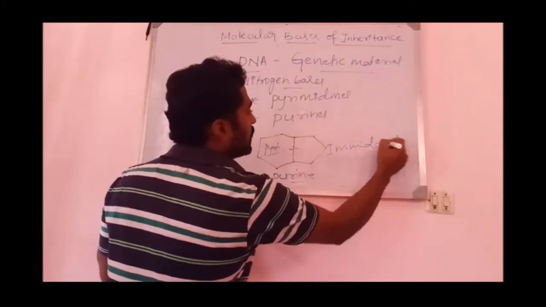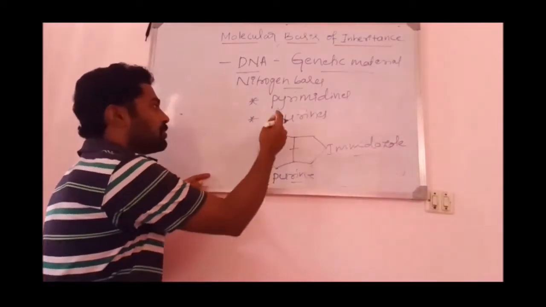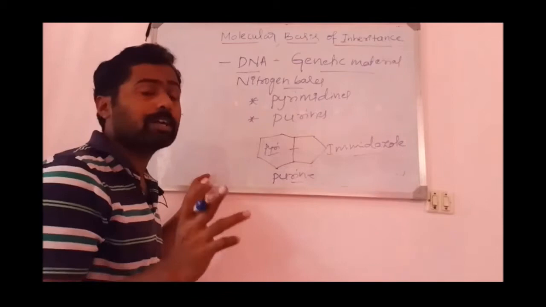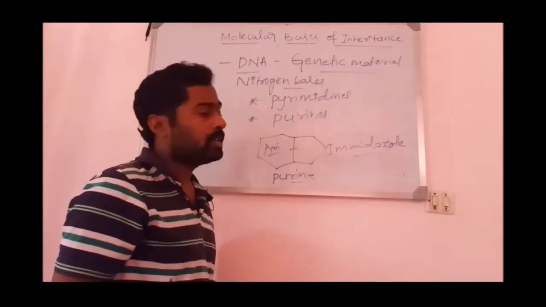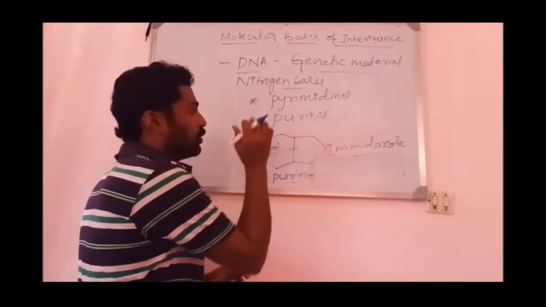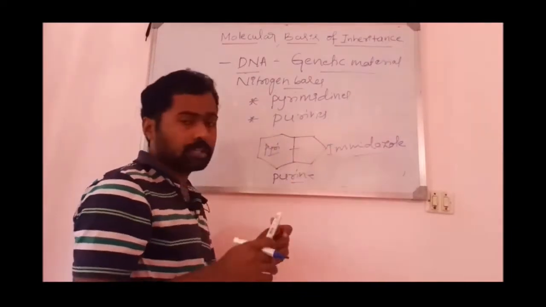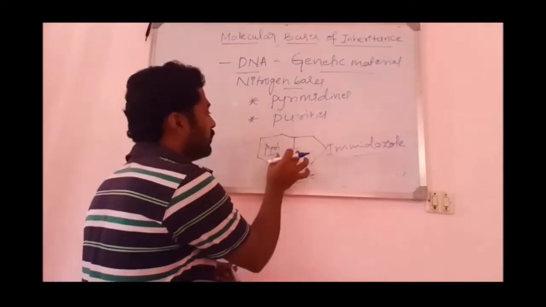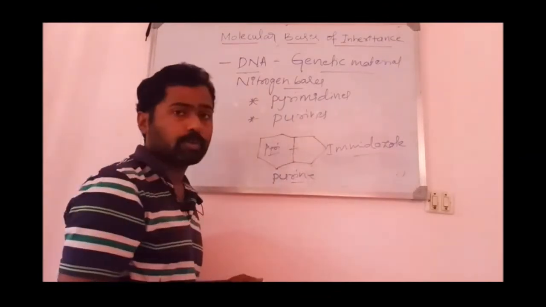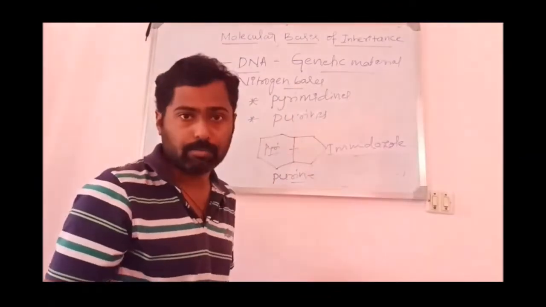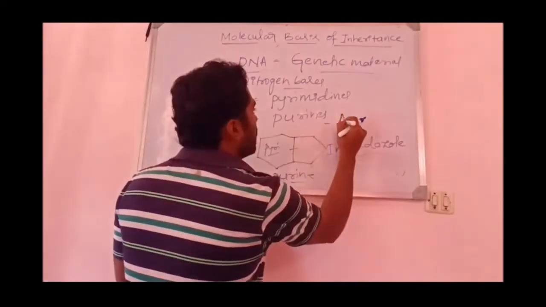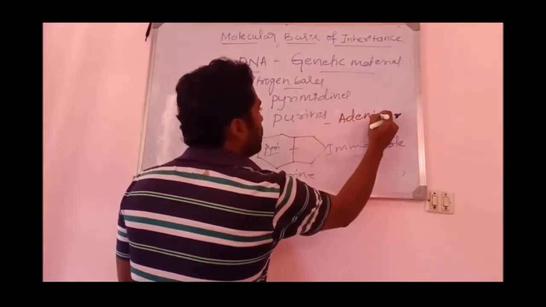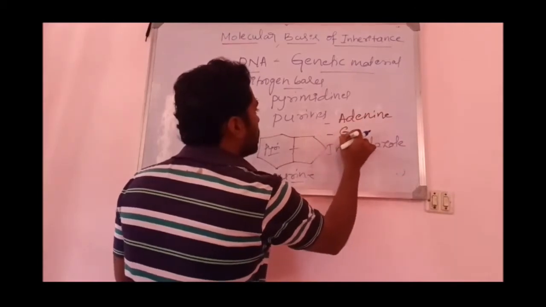A pyrimidine along with an imidazole ring becomes a purine. Pyrimidine plus another additional ring forms two rings, and that is what is called a purine. Purines are double ring heterocyclic compounds. Okay, majorly the purines are adenine and guanine.